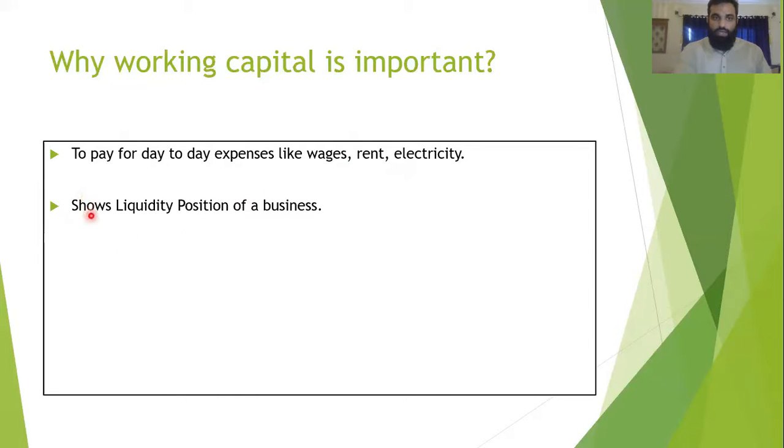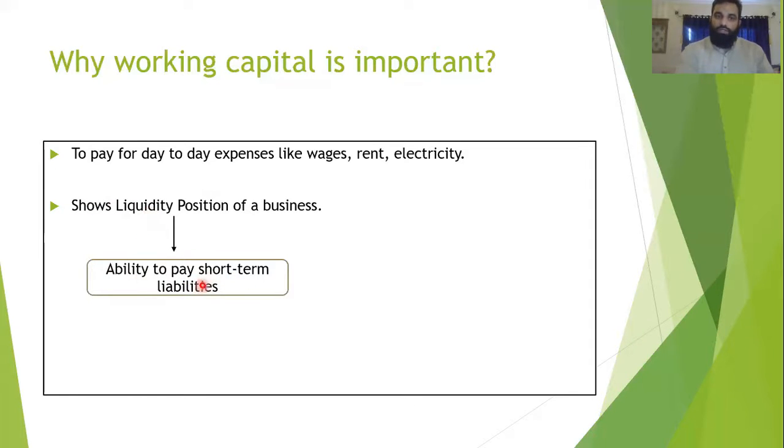Secondly, working capital shows the liquidity position of a business. Now, what is the meaning of liquidity position? It's basically the ability of a business to pay short-term liabilities, like my business's ability to pay my suppliers, or to pay the overdraft, the short-term loans. If I can pay that, it means that I have a good liquidity position. If I cannot pay that, it means that I don't have liquidity in my business. It's very important for the survival of the business.